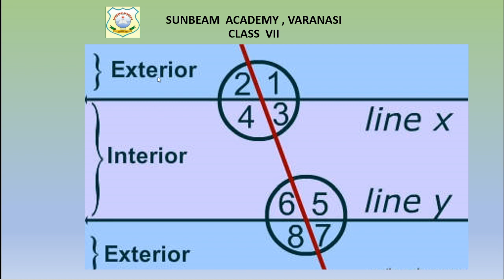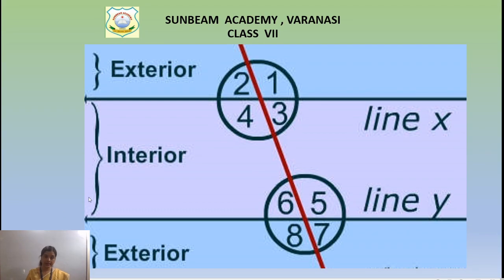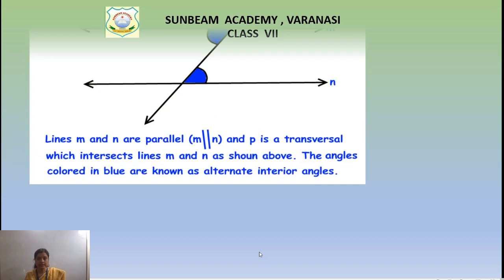See, this one is exterior. See the blue color angles, angles 1, 2, 7 and 8. They are the exterior angles. And see angles 3, 4, 5 and 6. These all four angles are interior angles, children. They are the interior angles. Now let's move ahead. See the next topic.